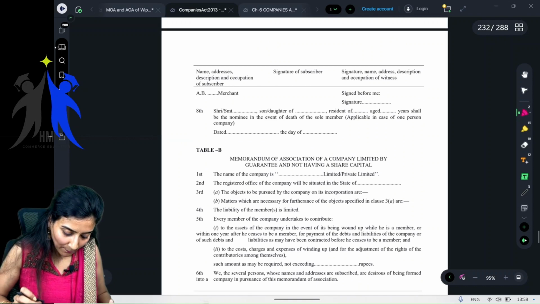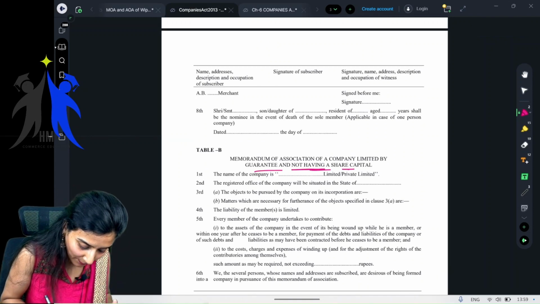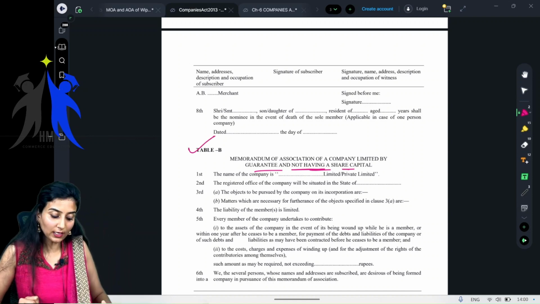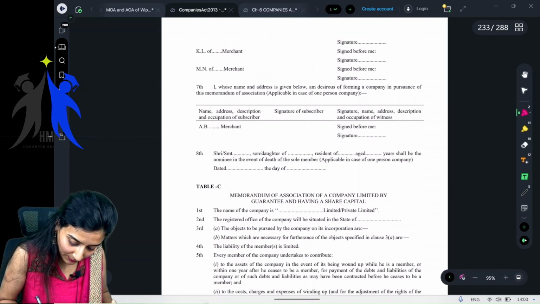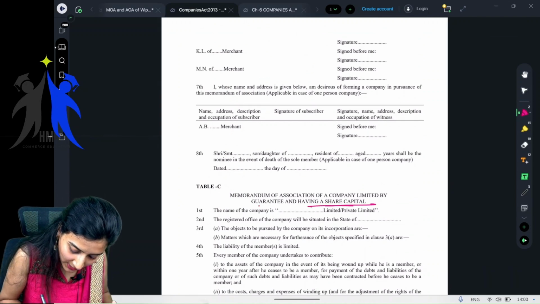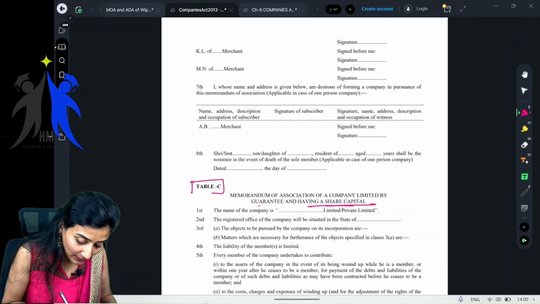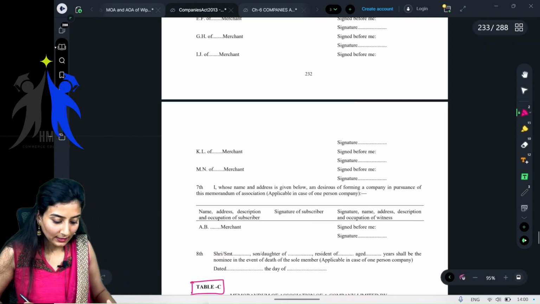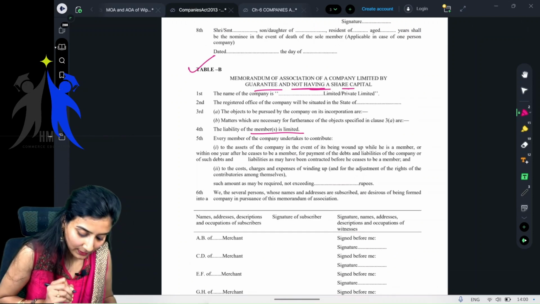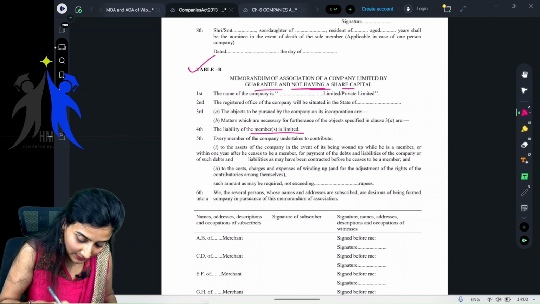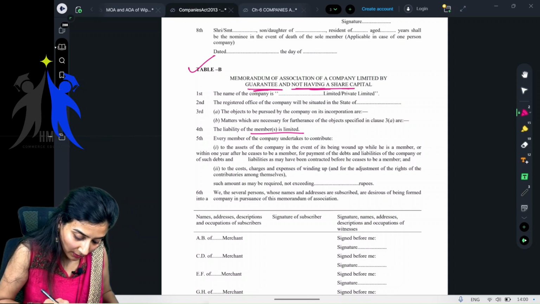For example, if you are a company limited by guarantee and not having share capital, then you have to follow the table B format. If you are a company limited by guarantee and having share capital, you have to choose the MOA given in the table C format. Getting it? I'll show you. See here, the liability of the member is limited. They have stated, see, this is a company limited by guarantee and not having share capital. Wait.